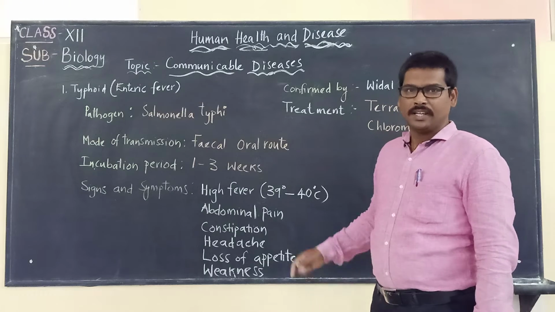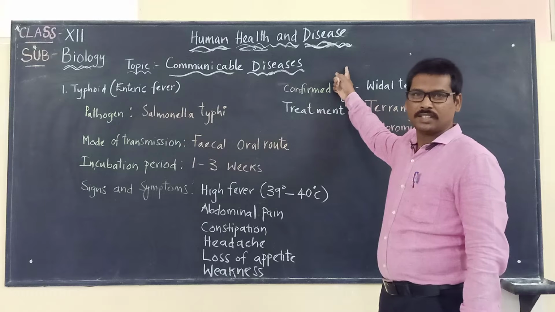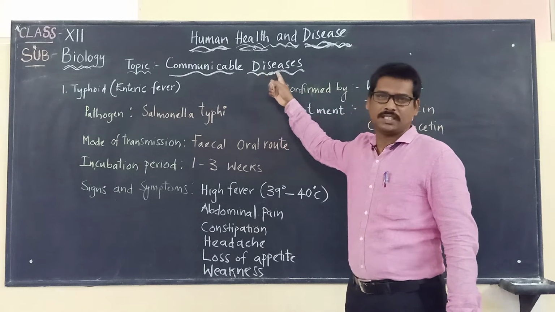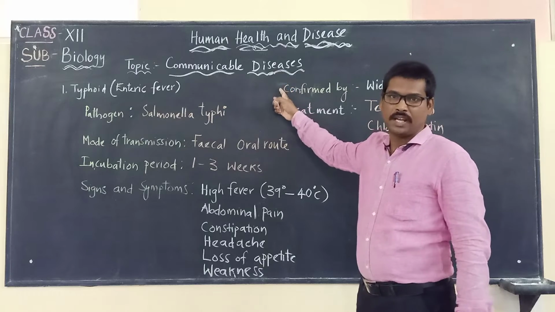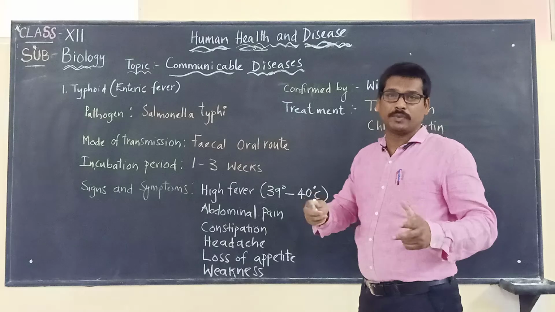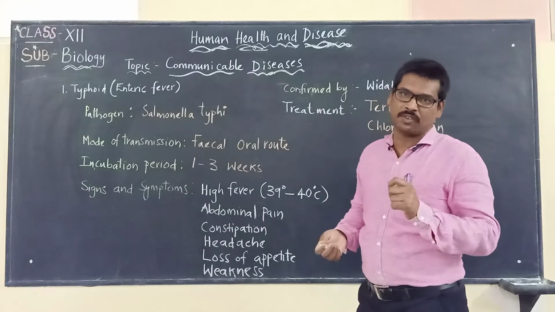Hi everybody, in this video we are going to discuss the chapter Human Health and Disease, and the topic that we are going to discuss under this chapter is Communicable Diseases. We know what we mean by communicable disease: diseases which spread from one person to another. We call them infectious diseases.